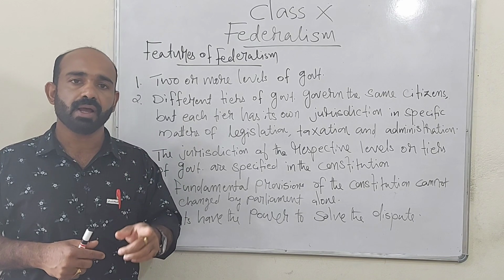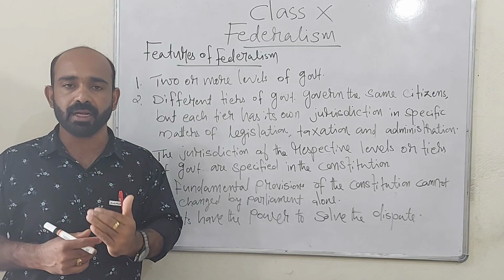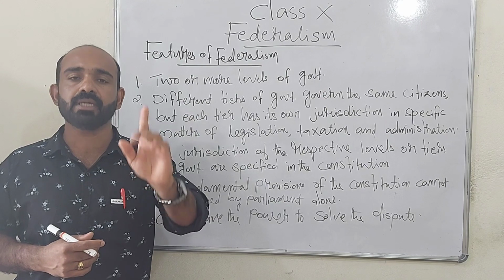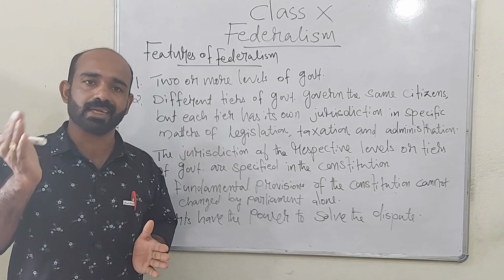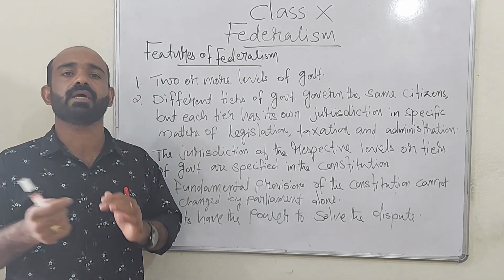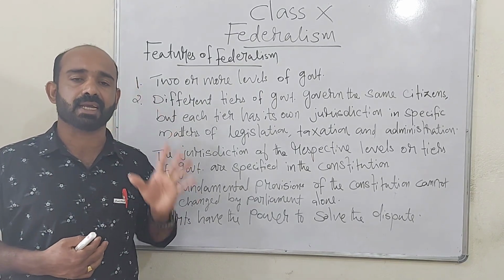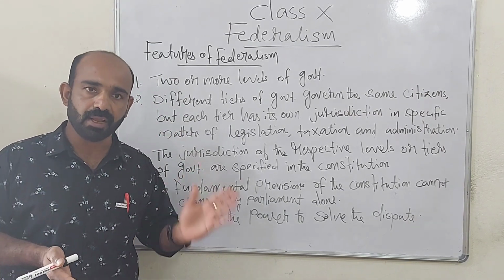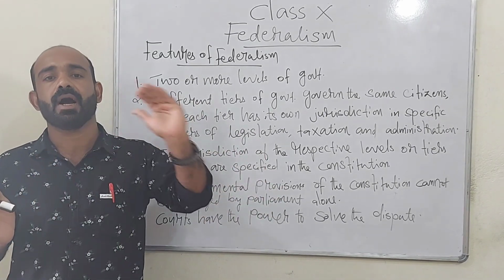For that, first of all, Parliament has to meet separately. Lok Sabha and Rajya Sabha have to meet, and 2/3 majority of Lok Sabha members and 2/3 majority of Rajya Sabha members' permission is needed. Along with that, at present we have 28 state governments. So out of these, more than half of the state governments' permission is also needed. That means around 15 state legislative assemblies' majority permission is also needed. Then only one fundamental provision can be removed from the constitution and another one can be added.